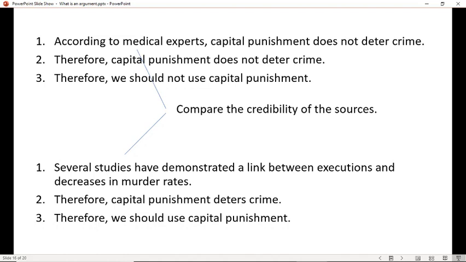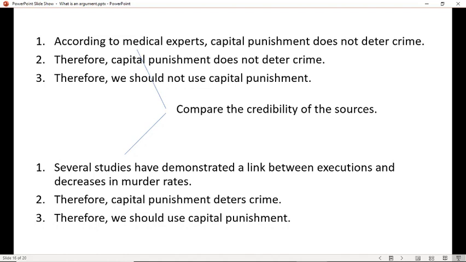Another thing to ask is, maybe they're both true in some way, and yet we have to decide how to compare which one matters. Does it matter what medical experts say? Do the studies really demonstrate that strong a link? You have to take a lot more investigation. So that's typically what you do if you write, say, an English research paper. You look at different sources, you compare what different people are saying.